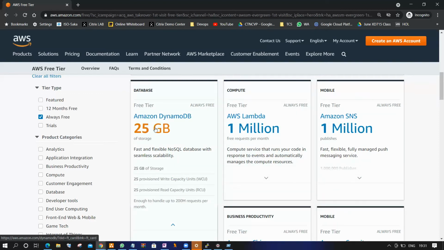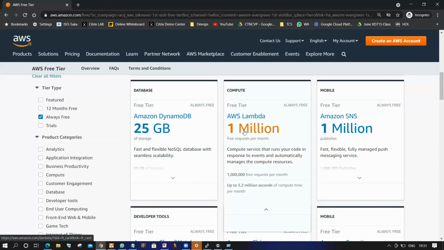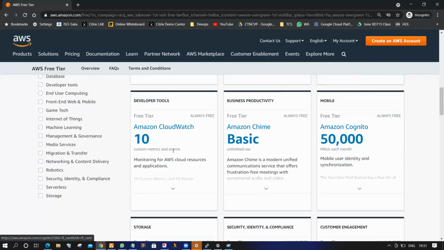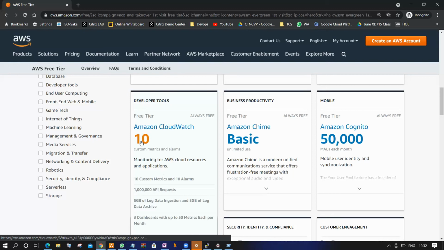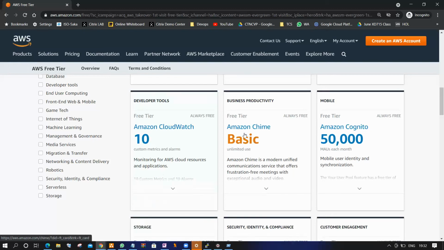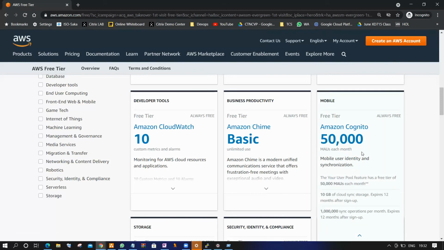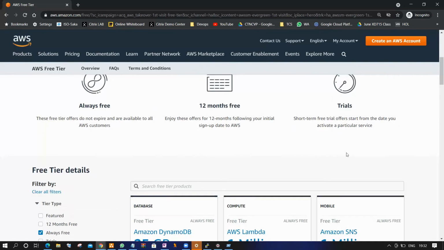For example, DynamoDB, 25 GB of free space. Lambda, 1 million requests. SNS, 1 million. CloudWatch, 10 custom metrics we can create. Unlimited usage, this is a basic unlimited usage. Cognito, 50,000 MAUs each month. Even Google Drive provides 15 GB of free space, lifetime free. Yes or no? The same way, always free services work like this.